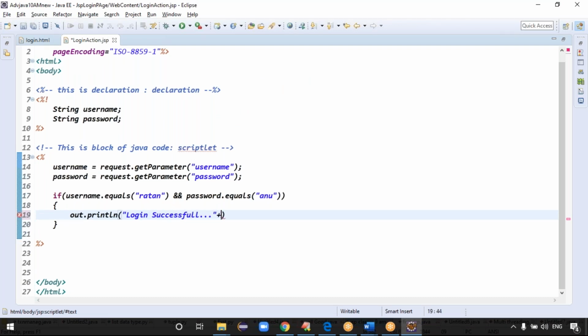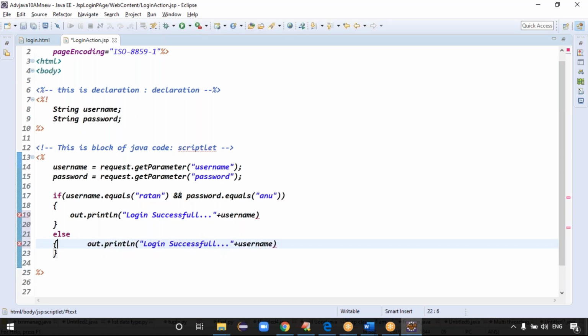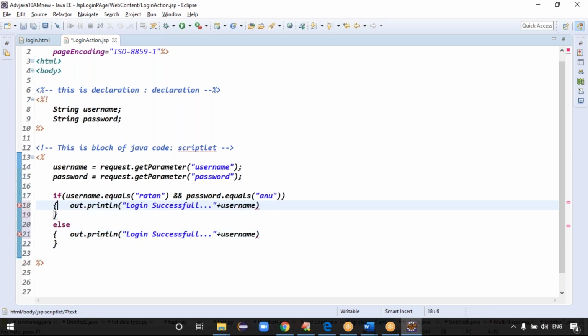Login successful. If you want, you can print the username, right? That's it. In the else block, write out dot println, guys. Out is an implicit object, guys. We can't use other names. Only out is the implicit object, so we can use only out. Login fail. Try with valid data. Just username we can take, right? Exactly. Is it clear now?